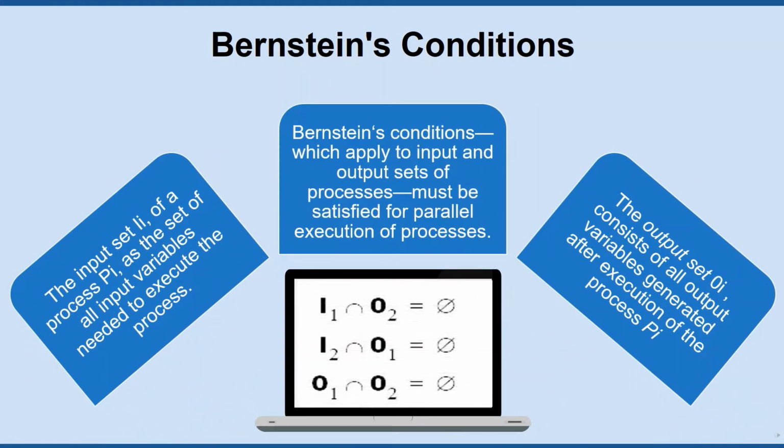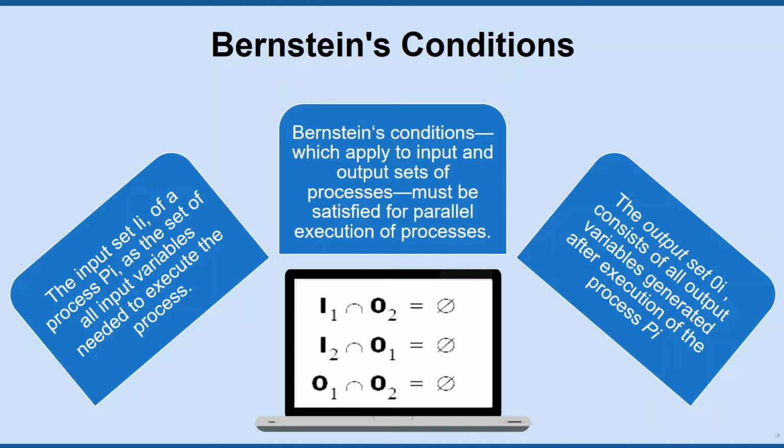Bernstein revealed a set of conditions based on which two processes can execute in parallel. We define the input set I of a process P as the set of all input variables needed to execute the process. Similarly, the output set O consists of all output variables generated after execution of the process P. Input variables are essentially operands which can be fetched from memory or registers, and output variables are the results to be stored in working registers or memory locations.